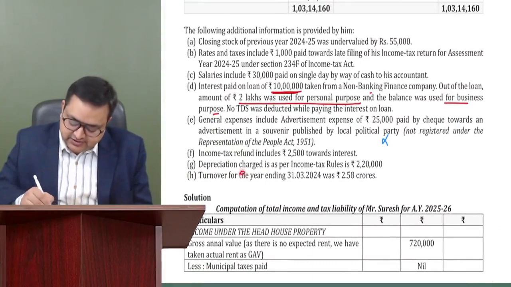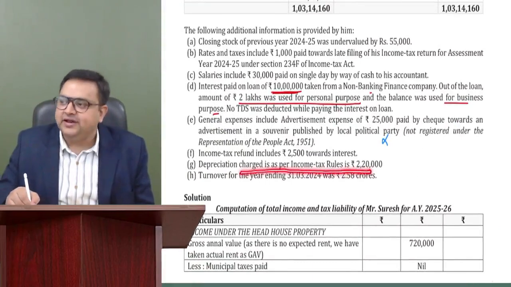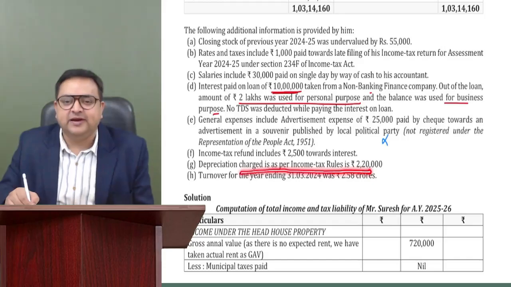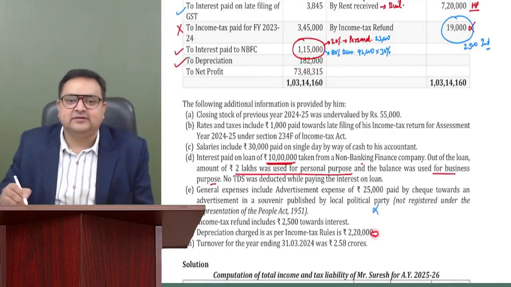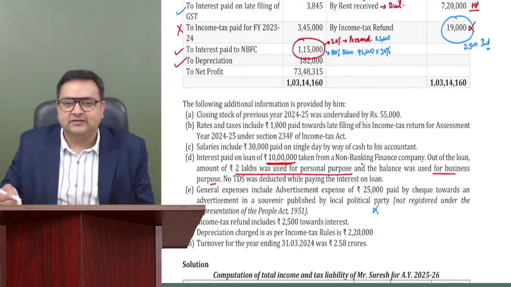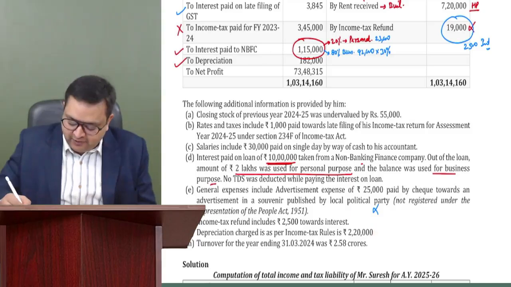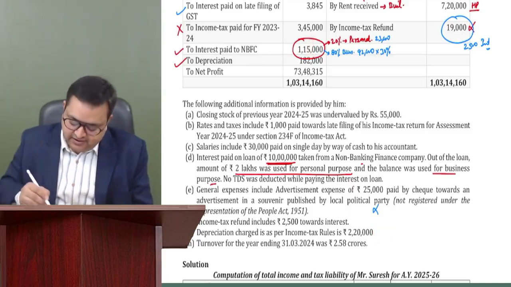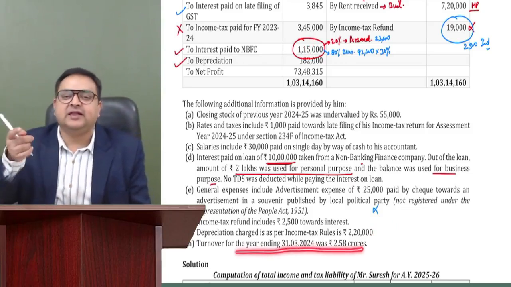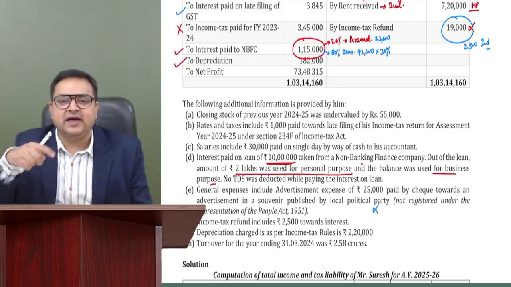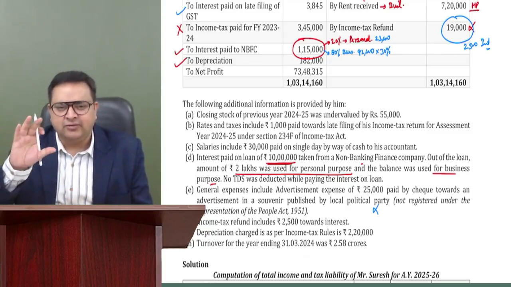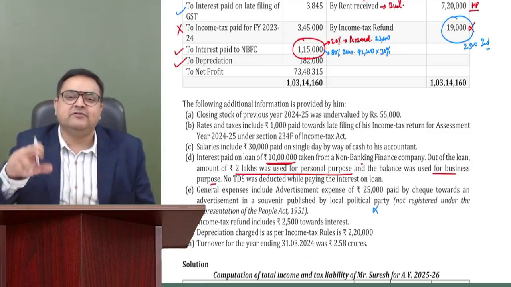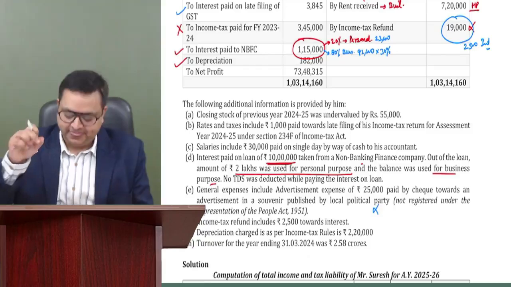Depreciation charged as per income tax rules is 2,20,000. So we understand this depreciation is not correct. Only 220 is correct. So this depreciation would be allowed as 220, not 115. Turnover of the year ending 31st March 2024 was 2.58 crore. They have given the last year turnover. They are saying that this person is liable to deduct TDS and he has not deducted. So TDS provisions you can apply right here. I'm not going into more detail on TDS provisions; we will see that in the TDS chapter.